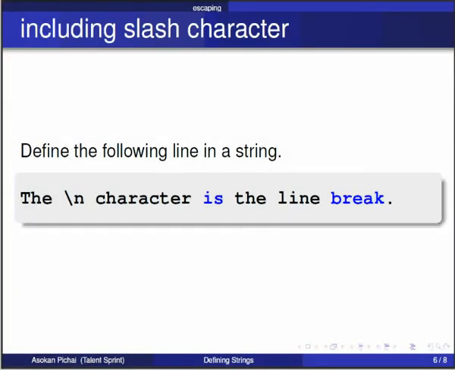Now, how do we enter the \n character in the string, such as, the \n character is the line break? How do we define the string? Let us try it the usual way.